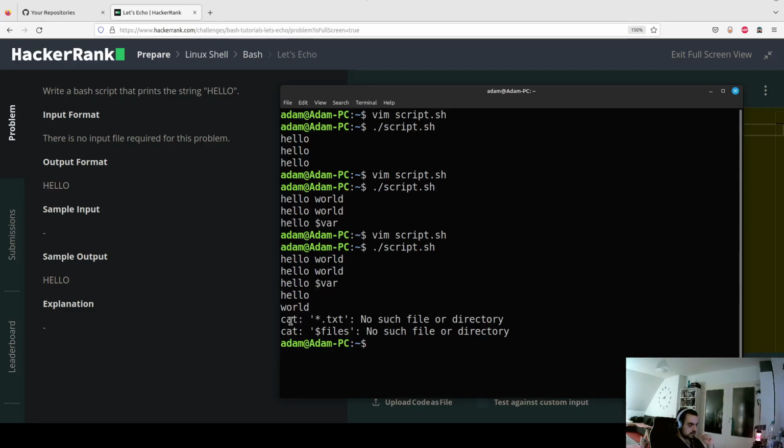In the second case, with double quotes, it tried to use it literally. It didn't interpret this star as a symbol for matching anything. It just treated it as a normal string, and it couldn't find any file that's named star.txt. There are only files inside my home directory that have the txt extension, but no file is literally called star.txt.